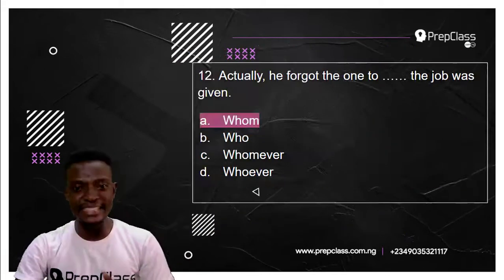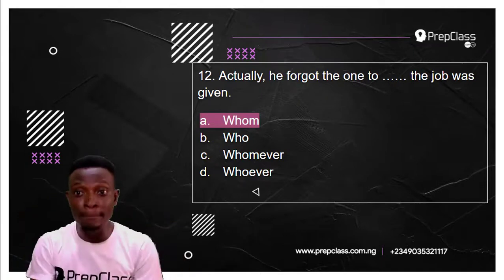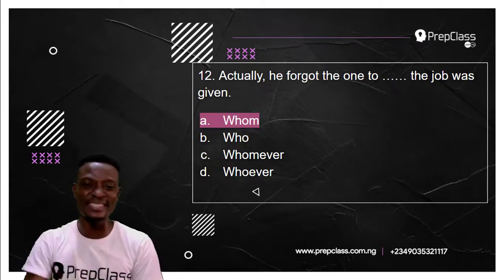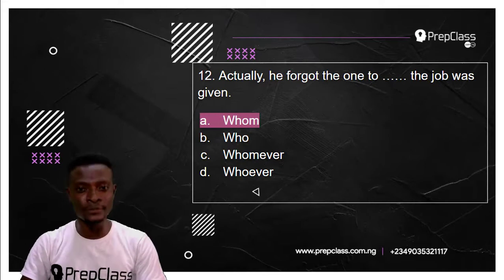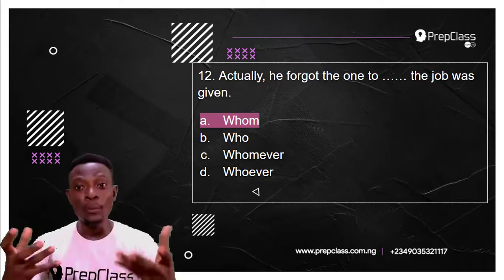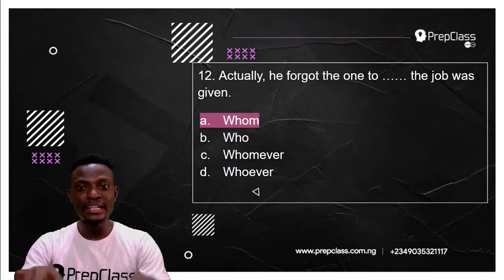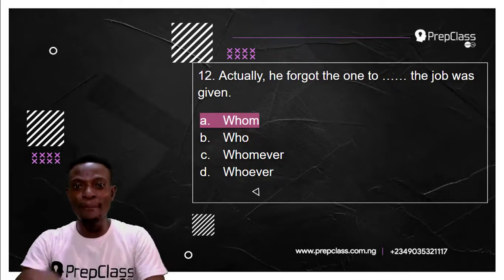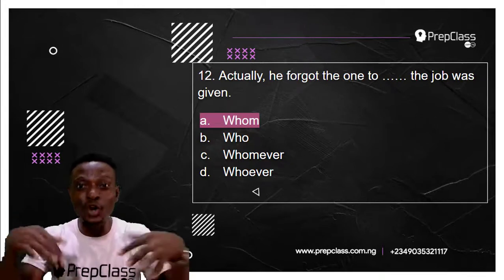Now, the answer to this question is whom. Actually, he forgot the one to whom the job was given. Remember, whom is used to refer to persons in the object position. The person receiving the action. Now, whom is receiving the action of forgot. He forgot the one to whom. So, whom is receiving the action of being forgotten. So, whom is referring to the person that was forgotten.